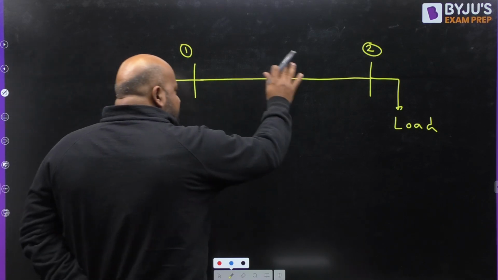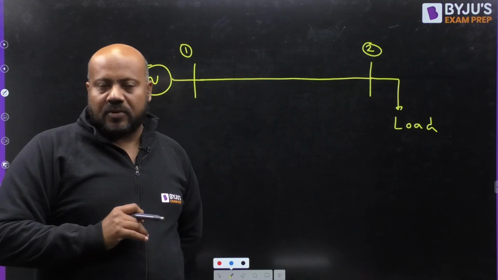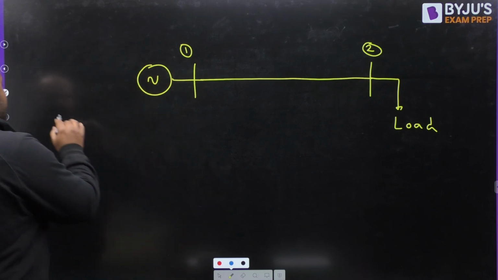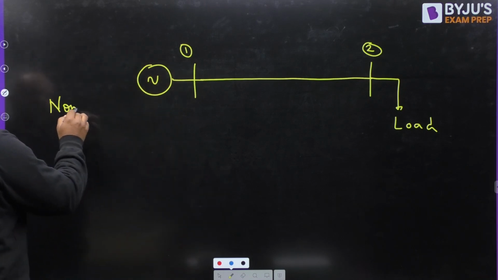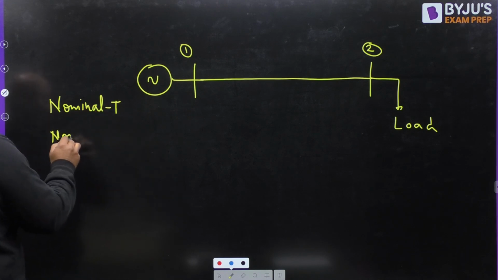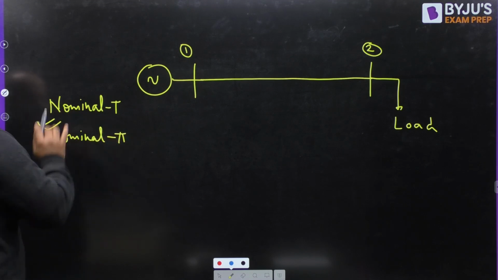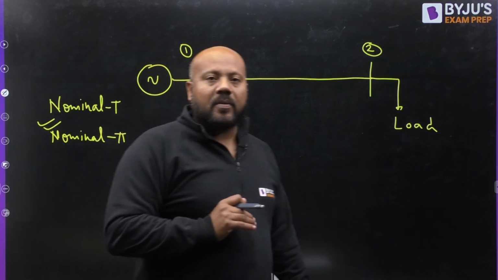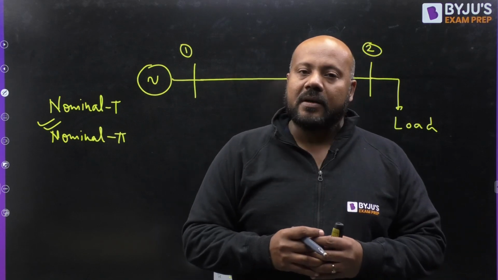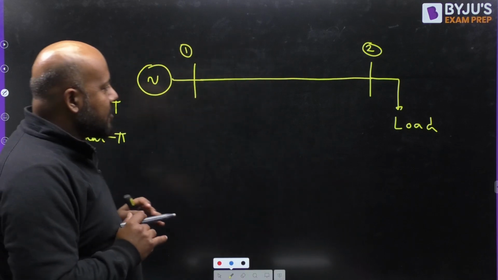Now, if I want to represent this transmission line, for example, as a medium transmission line, there are 2 possibilities. Either I can represent it like a nominal T model, or I can represent it as a nominal pi model. But generally we go for the nominal pi model, because if you go for the nominal T model, an extra node is unnecessarily created, which will make your system even more complex in terms of calculation.